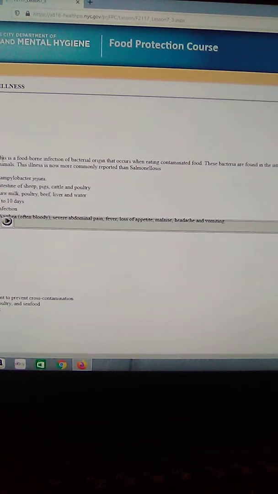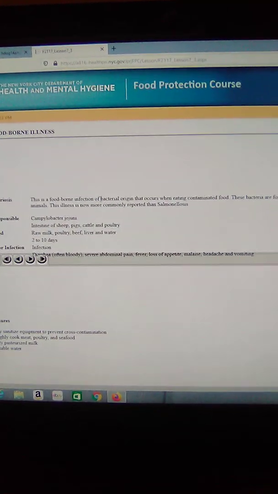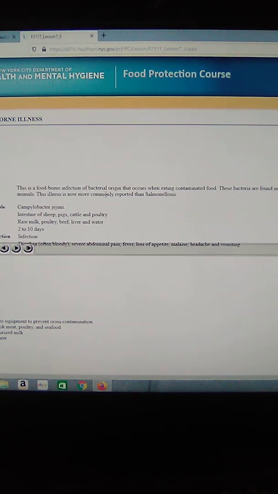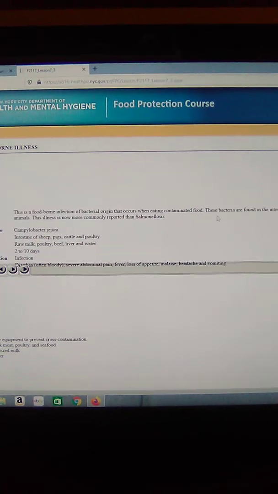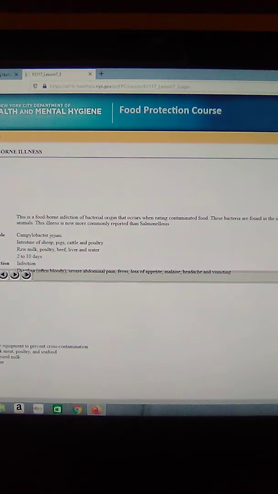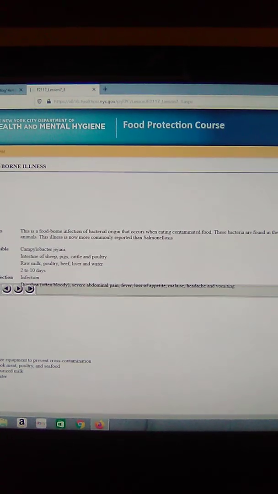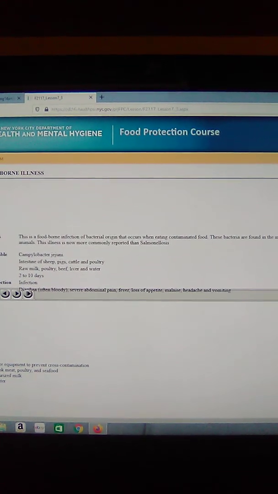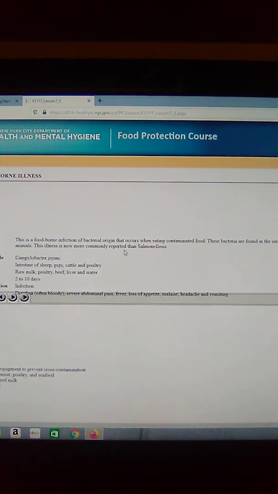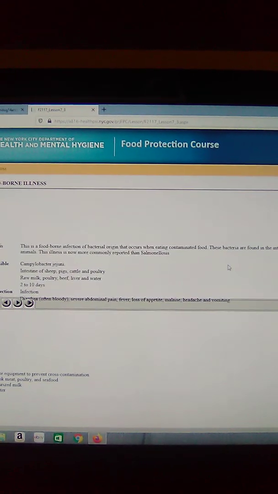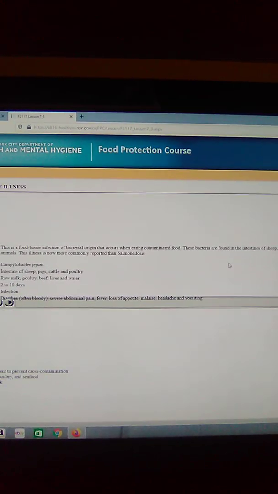Campylobacteriosis. This is a foodborne infection of bacterial origin that occurs when eating contaminated food. These bacteria are found in the intestines of sheep, pigs, cattle, and poultry, and are spread during the slaughter and processing of these animals. This illness is now more commonly reported than salmonellosis. So campylobacteriosis is more common than salmonella.